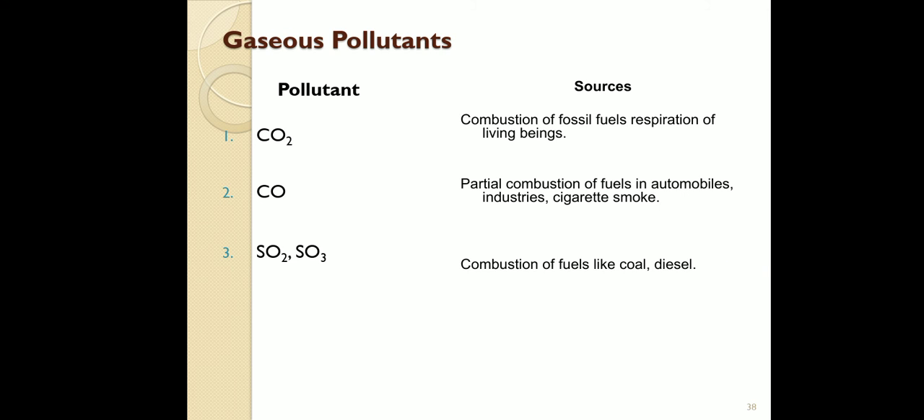Then sulfur dioxide and sulfur trioxide are also released from the combustion of fuels like coal and diesel. And hydrogen sulfide is released by the decaying of organic matter or sewage waste. So these are the pollutants and sources. All of you note this slide also. Then we go for the other pollutants and sources.